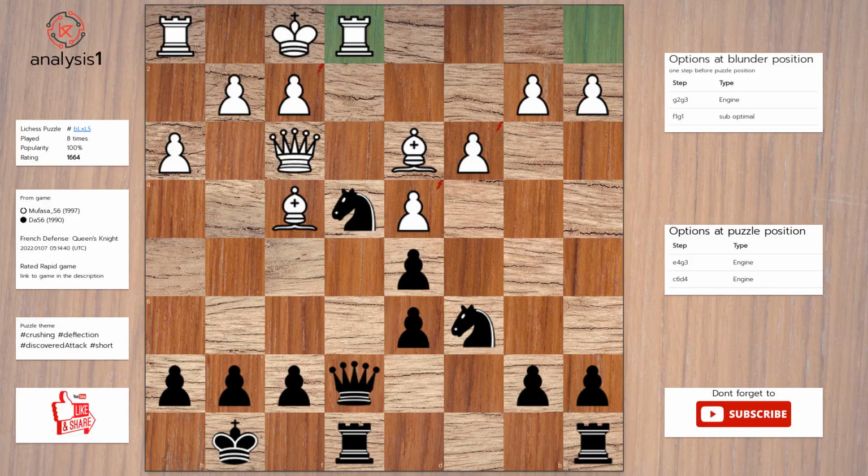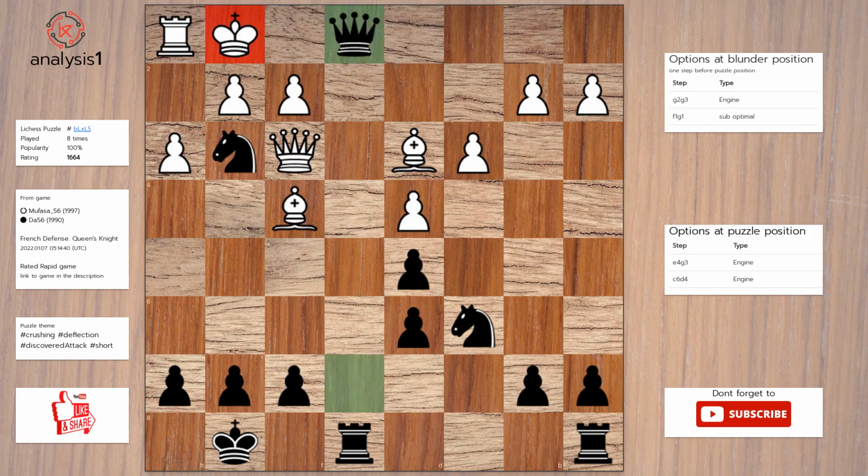Another one. Here are the threats. Knight takes pawn. Knight takes pawn. Knight takes pawn. Here are checks in puzzle position. Knight to g3, check. Knight to d2, check. Answer to this puzzle is: knight to g3, check. King to g1. Queen takes rook, check.